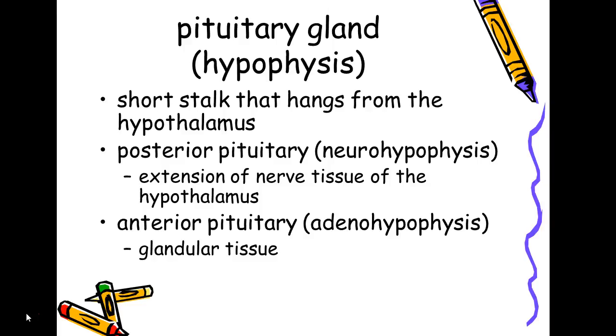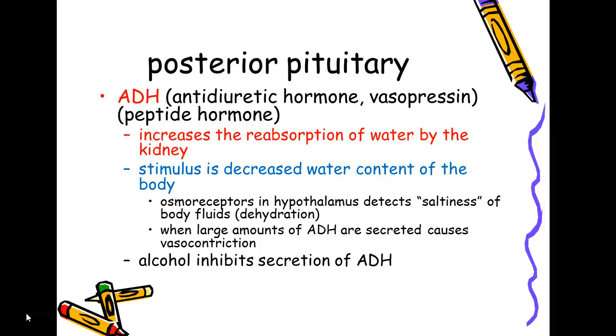it is made, because it is actually felt that the hypothalamus makes these hormones, but they are stored in this part. On the other hand, the front part, the anterior pituitary, is called the adenohypophysis. This is glandular tissue. This makes 6 secretions that we will look at. The posterior pituitary's hormone, one of the two, is ADH, antidiuretic hormone. It is also called vasopressin. It is a peptide hormone.